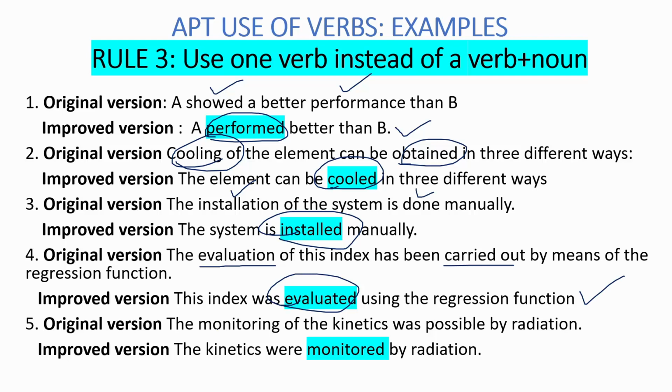In the last example, the monitoring of the kinetics is treated as a noun, and here was is acting as a helping verb. The radiation is also a noun. In the same way it can be written as monitored, where now the word monitor is treated as a verb. So now the sentence becomes more concise and non-redundant.